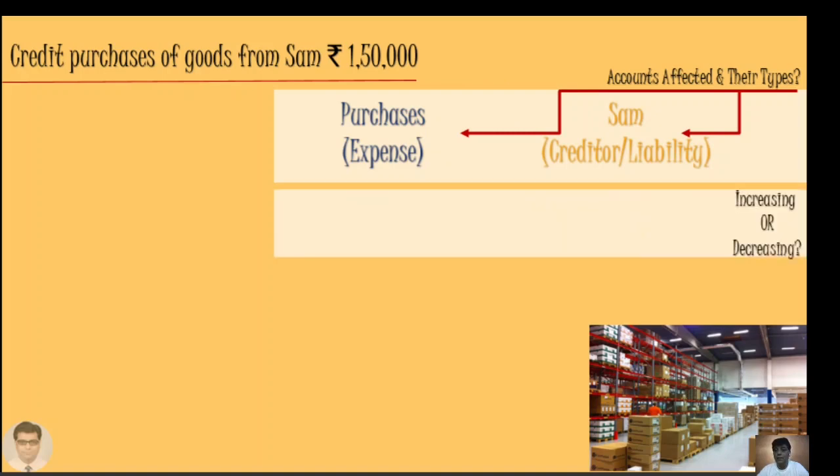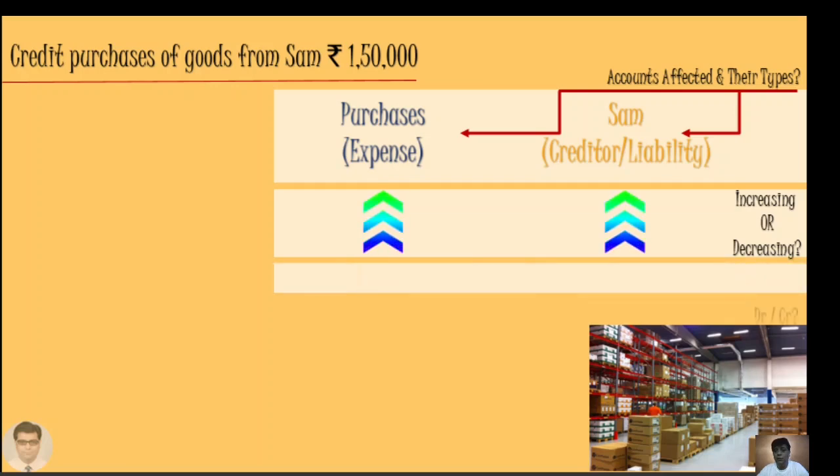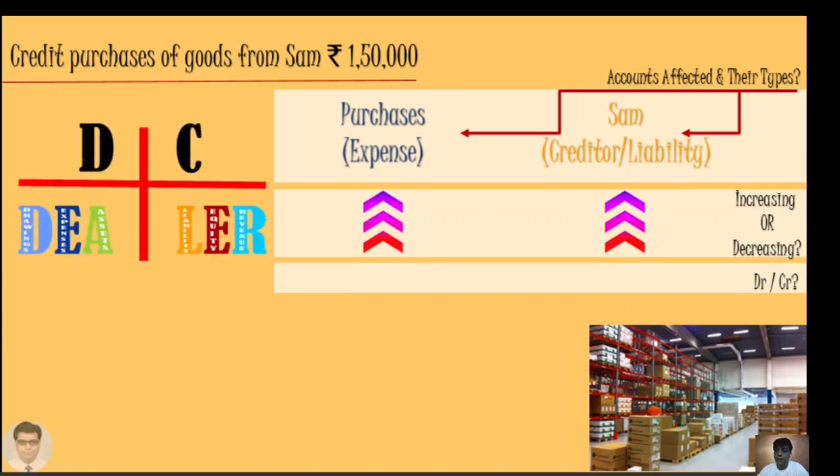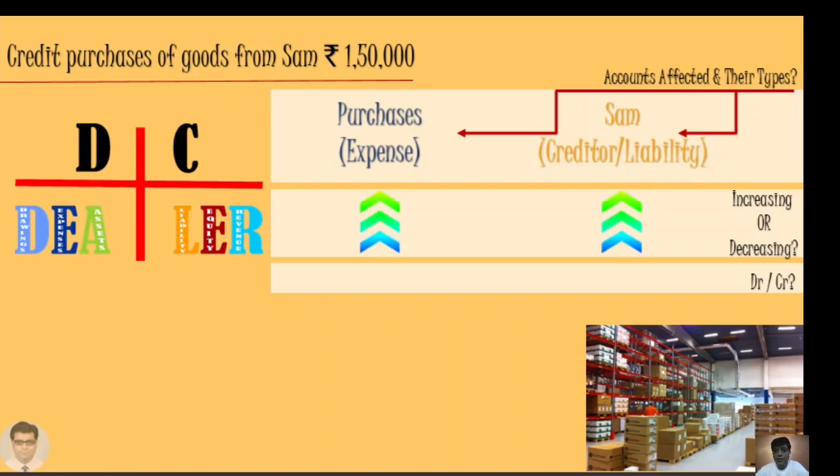What is happening with these accounts? Are they increasing or decreasing? Purchases is an expense which is increasing, and we also now have to pay this amount to Sam, so our liability is increasing. Both of them are increasing. Debit or credit? DC dealer will help us. Expense, when they increase, are debited, and Sam, who is a creditor, a liability, is increasing.